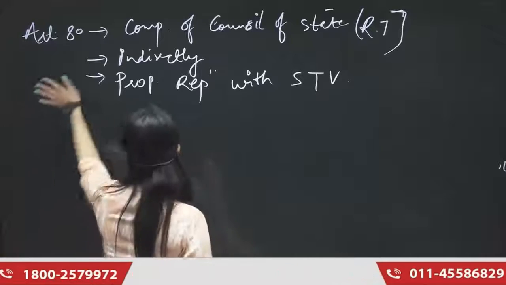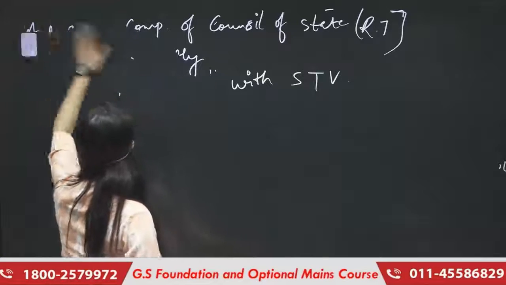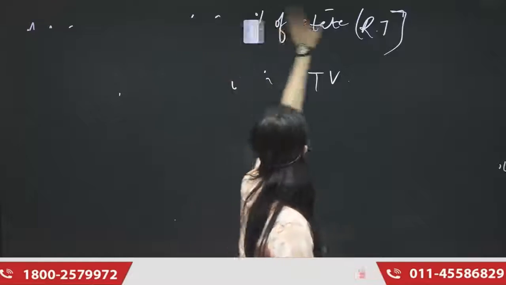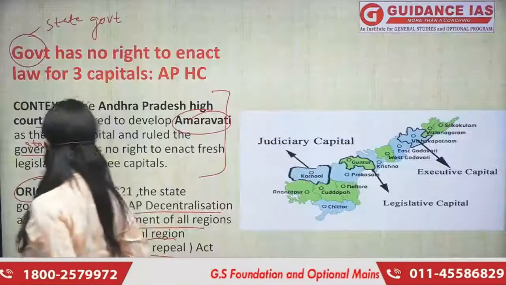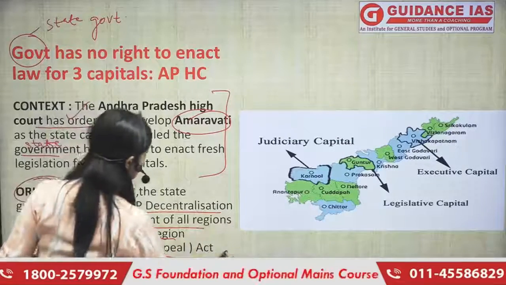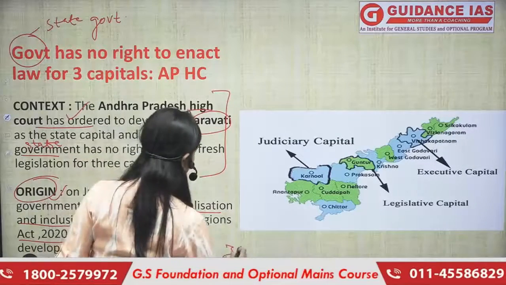This act only paved the way for the formation of these three capitals.